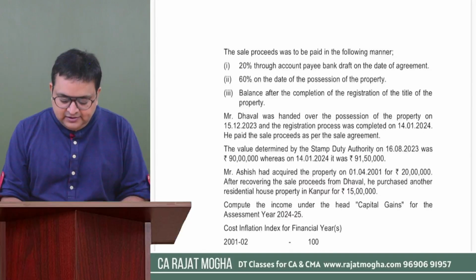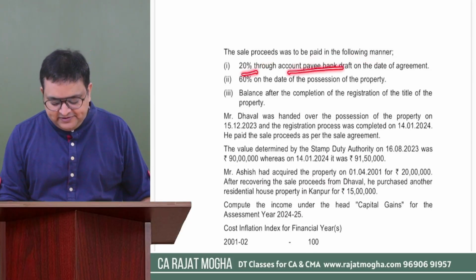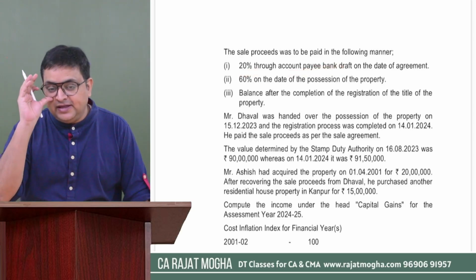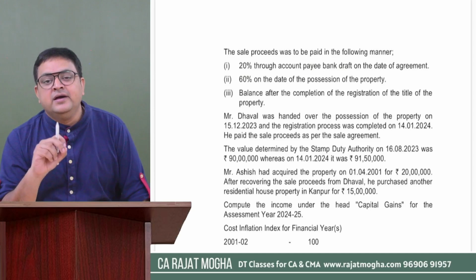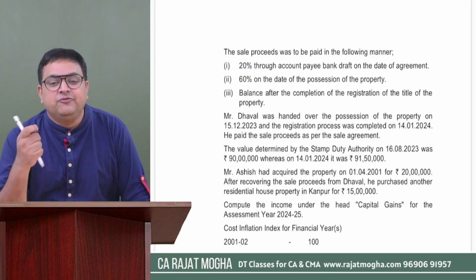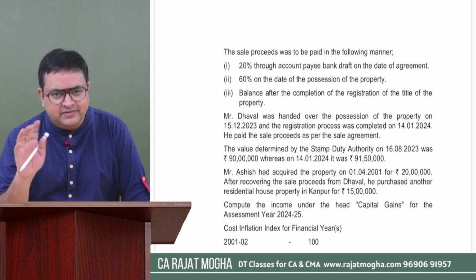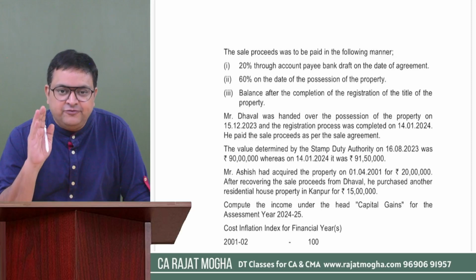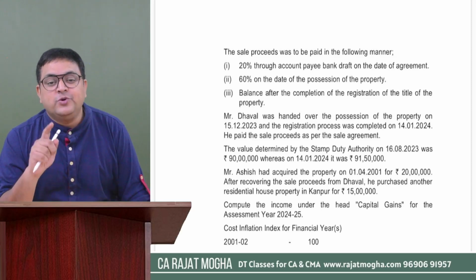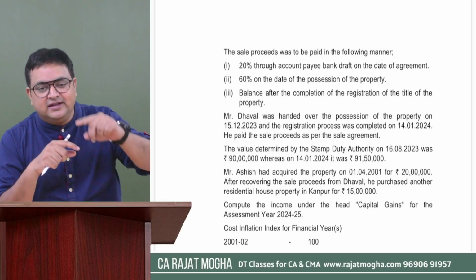The sale proceeds were to be paid in the following manner: 20% through account payee cheque. So we have decided that on the agreement date, you have to pay 20%, and that too through account payee cheque. It's good that they are getting this token money not in cash but by account payee cheque, because if you have received any amount through account payee cheque, you can take the stamp duty value on the date of agreement rather than the transfer date.